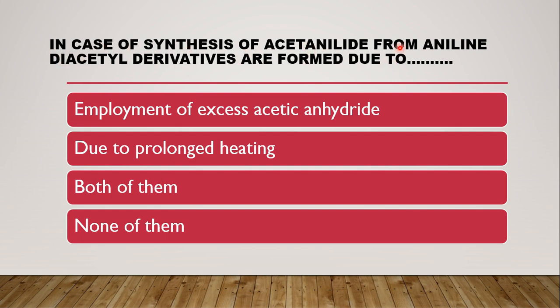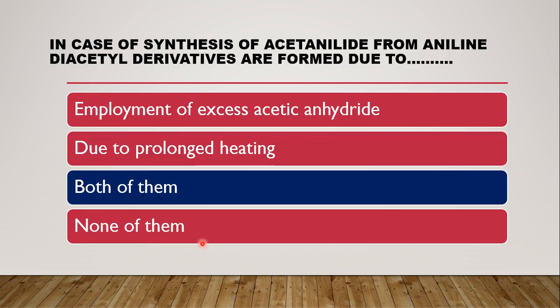There is a possibility of diacetyl derivative formation, due to the employment of excess acetic anhydride, or prolonged heating, or both of them, or none of them. The correct answer is both of them. Excessive heating as well as excessive acetic anhydride can lead to diacetyl derivative formation.